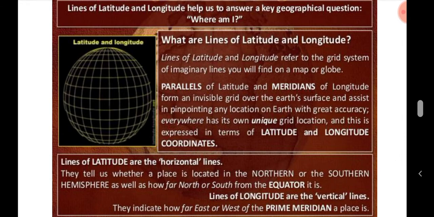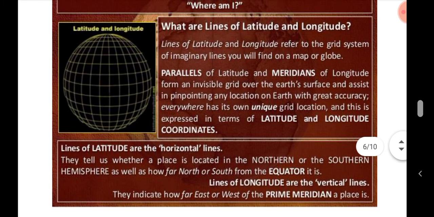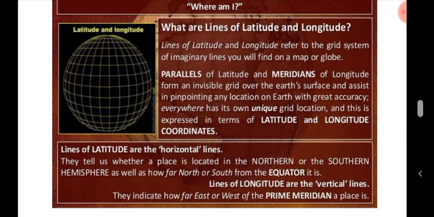Lines of latitude are the horizontal lines. Okay, they tell us whether a place is located in the northern or the southern hemisphere, right? As well as how far north or south from the equator it is. Lines of longitude are the vertical lines and they indicate how far east or west of the prime meridian a place is.